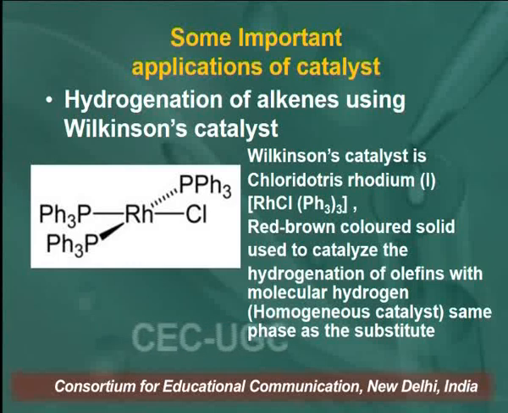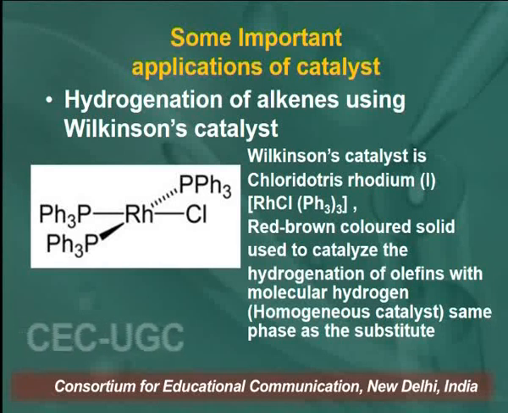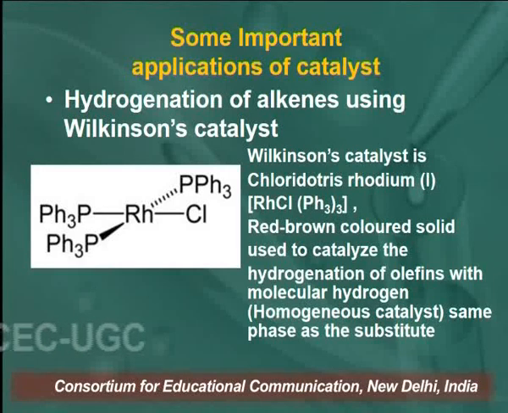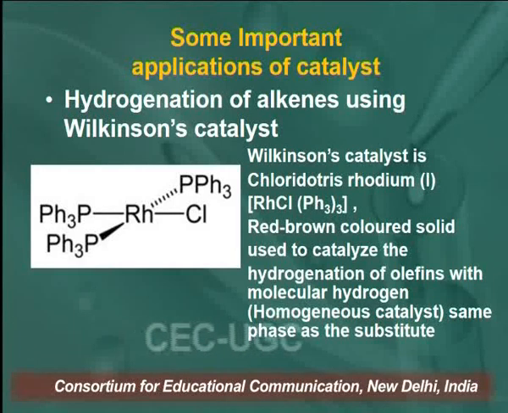Learners, Wilkinson catalyst is chlorotris(triphenylphosphine)rhodium(I), that is RhCl(PPh3)3, and it is a red-brown colored solid which is used to catalyze the hydrogenation of olefins with molecular hydrogen. So, it acts as a homogeneous catalyst, in the same phase as the substrate.